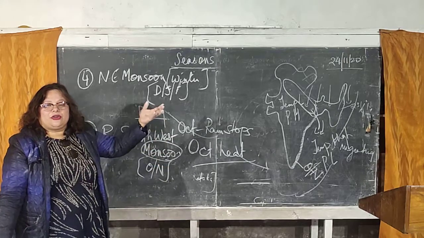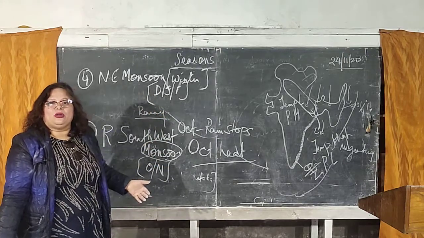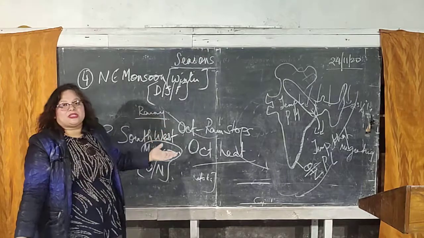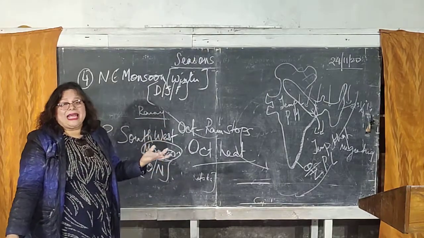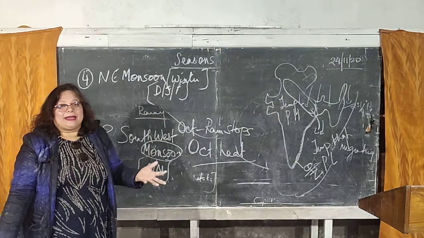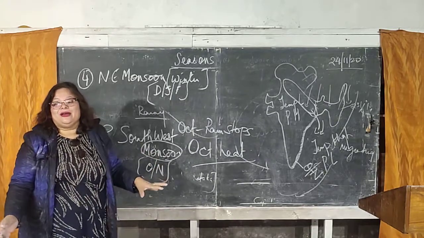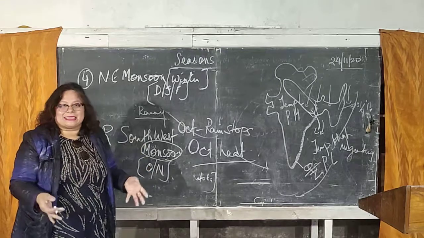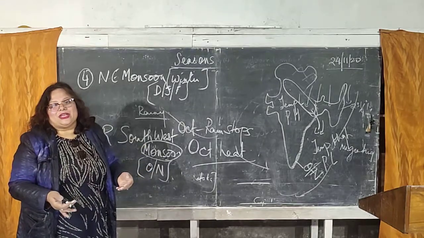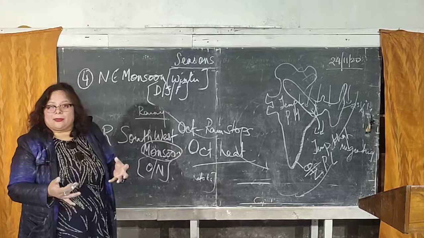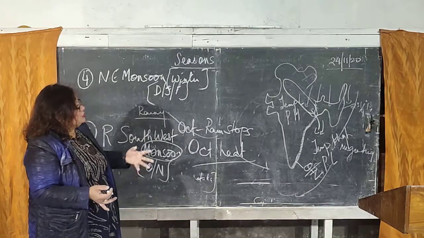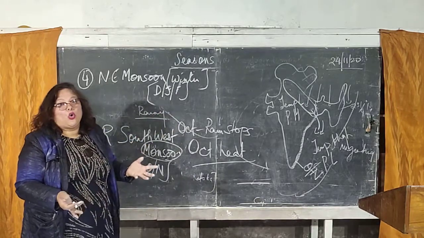So when the vertical rays of the sun are overhead the Tropic of Capricorn, the slanting rays of the sun are overhead the Tropic of Cancer. So we are not getting direct rays, we are getting slanting rays. As I have told you, slanting rays of the sun have to spread over a larger area, so the intensity of the heat is less. So because of the less intensity of the heat, land is not heated up. Okay, so the temperature on the land starts becoming low.